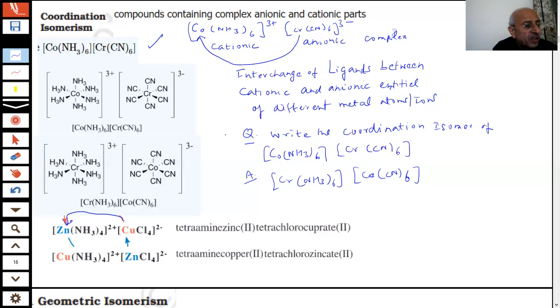Therefore, students, we can have different types of isomers which can be exhibited by coordination compounds. Now, okay, we are proceeding further.